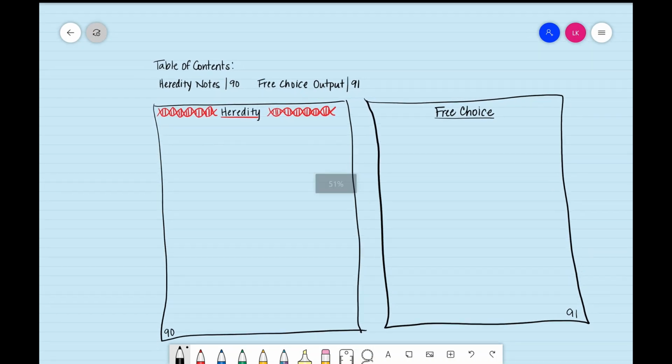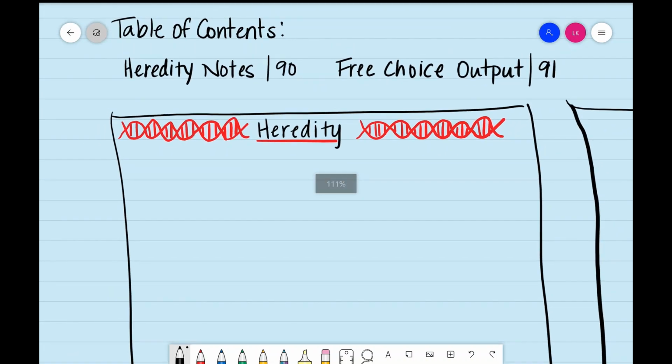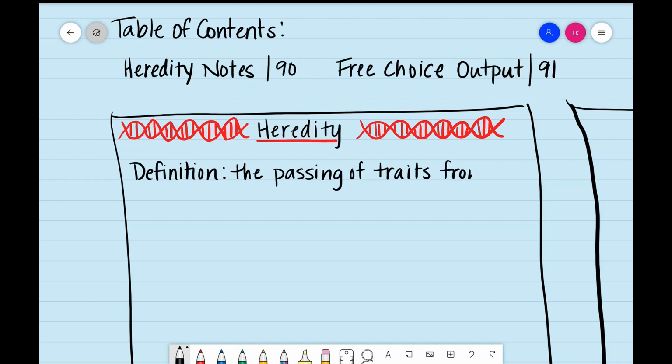First things first, though, let's start by defining heredity. So we're going to write the definition here. Basically, heredity is the passing of traits from parent to offspring. And yes, if you didn't know what offspring meant, you can probably infer that offspring meant children.